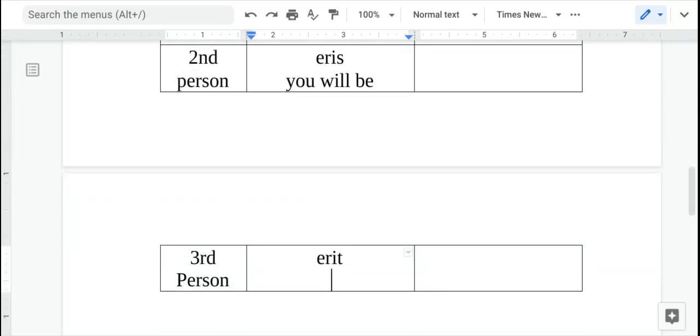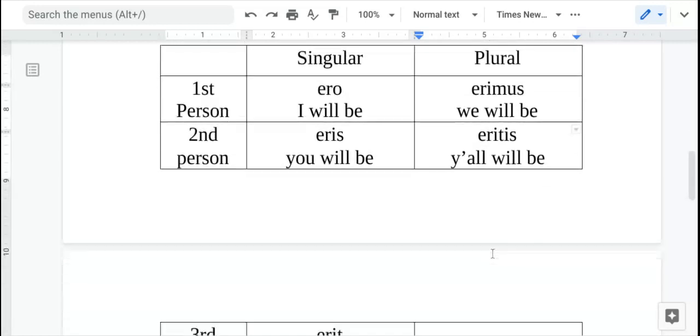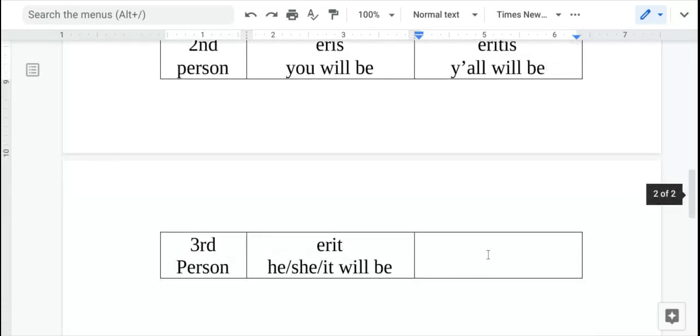Erit. Erimus. Eritis. And then you might be able to anticipate the last one. Ero, eris, erit, erimus, eritis, erunt.